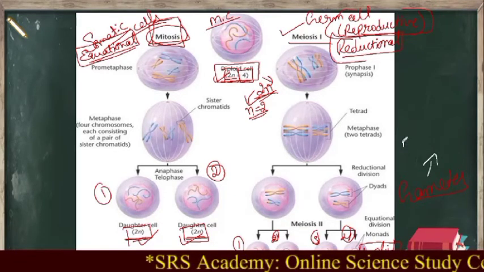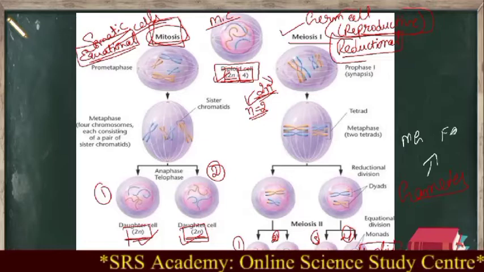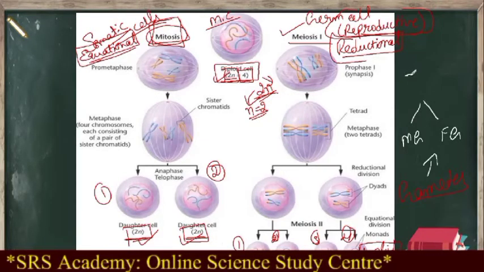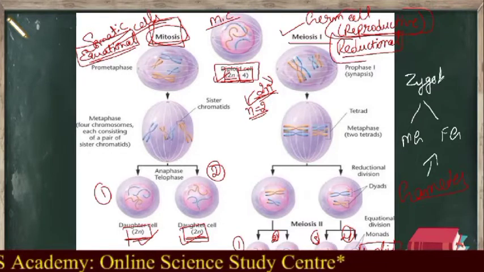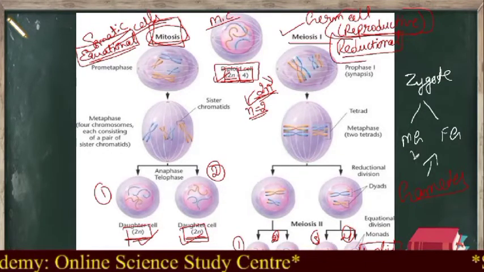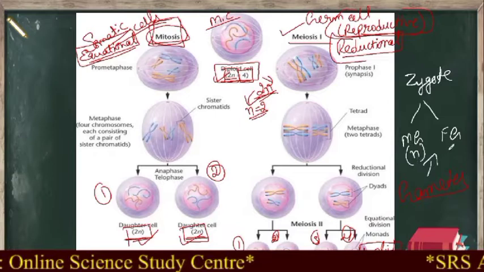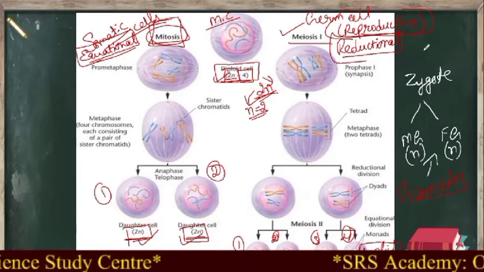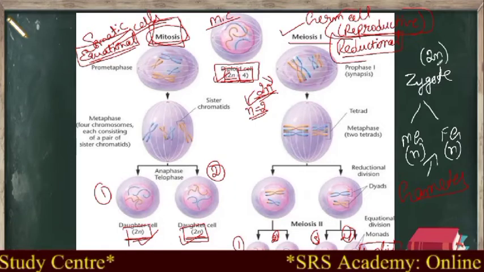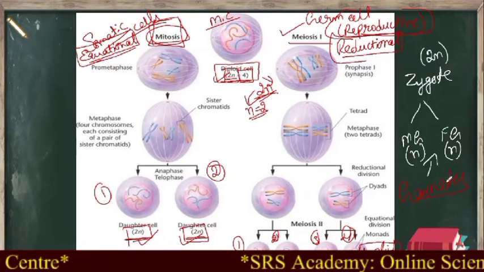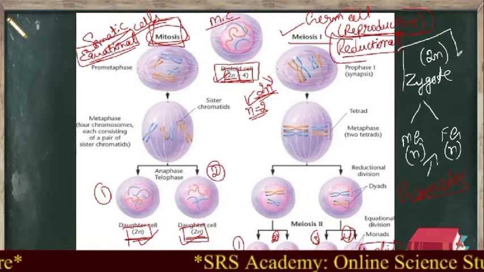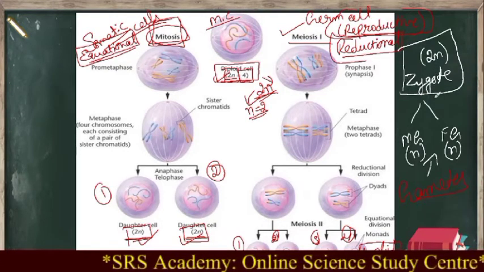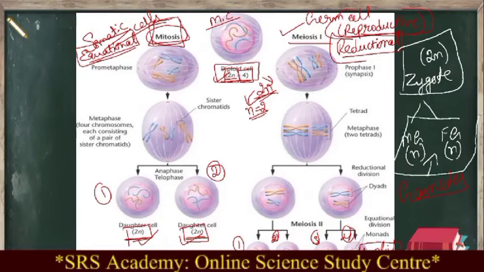The male gamete and female gamete fuse together to form a zygote. Now the male gamete contains n number of chromosomes, the female gamete also contains n number of chromosomes. Together they make up 2n number of chromosomes. Clear? So this is the reproduction process which happens in the organism's body. So I think I made myself clear in this part.